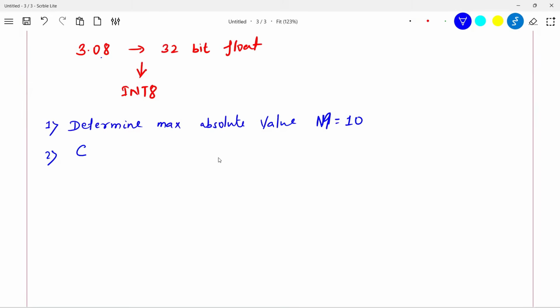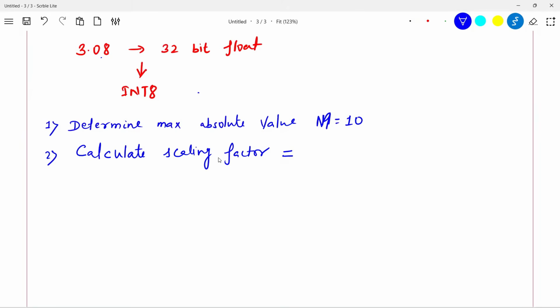The second step is I will calculate the scaling factor. The definition of this scaling factor is that you will take a range.